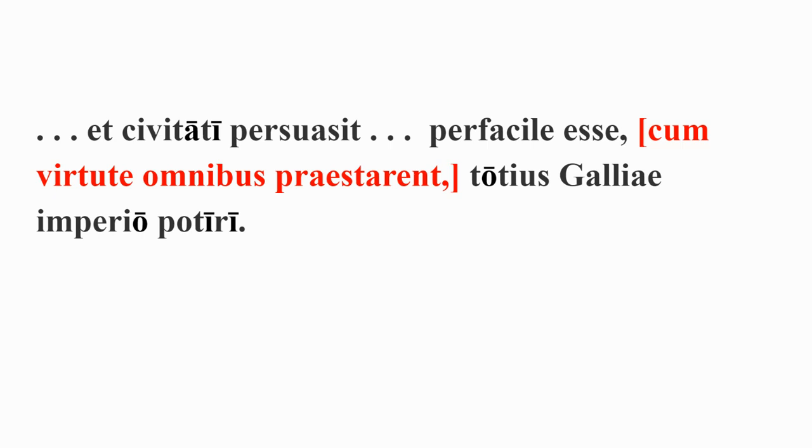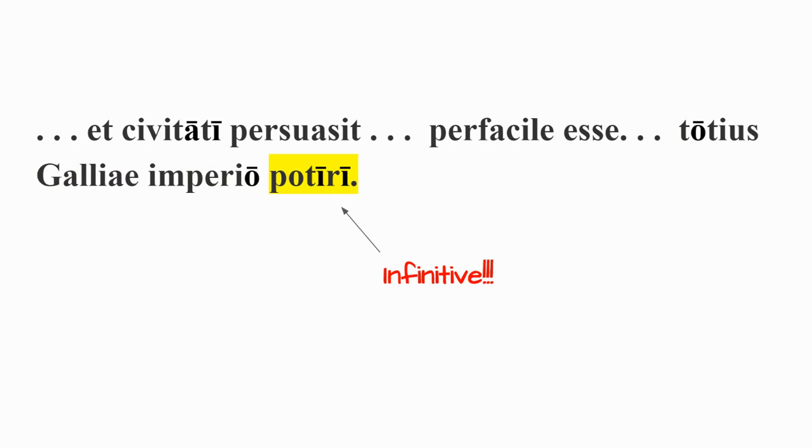He says that civitati persuasit per facile esse cum virtute omnibus praestarunt totius Galliae imperio potiri. Now, notice I have part of this in red and in bracket. That's because that's a separate clause. Notice it's introduced by the conjunction cum. When cum introduces a clause, it's a conjunction. We'll talk about this more a little bit later. And it has a verb at the end, praestarunt. We can set that aside, right?